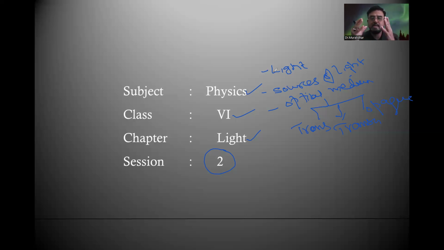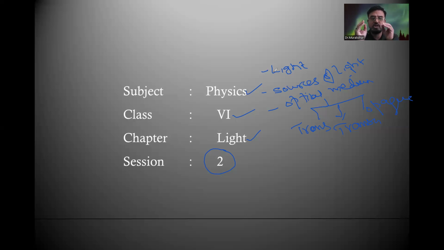But light cannot pass through all material mediums. There are a few materials which allow the light to pass completely, a few which allow the light to pass partially, and some which do not allow the light to pass through them. The first category are called transparent substances, the second are called translucent, and the third is called opaque.